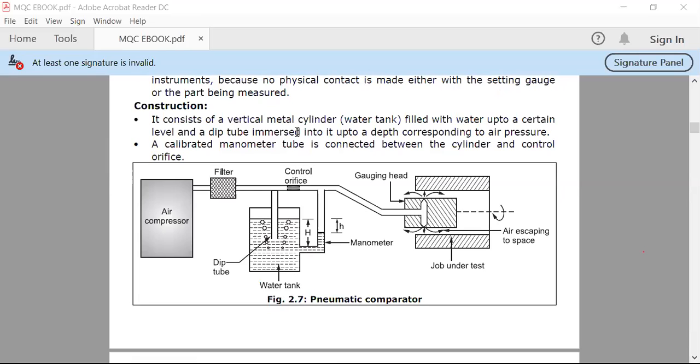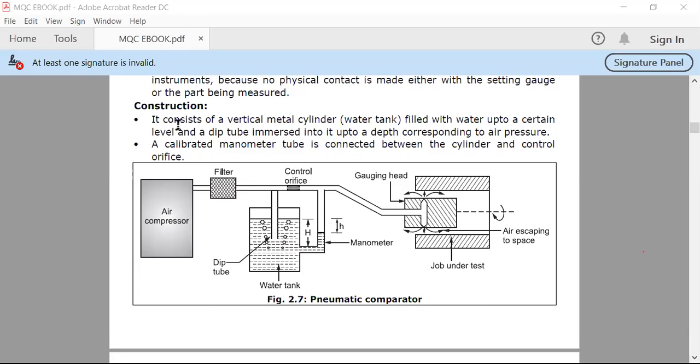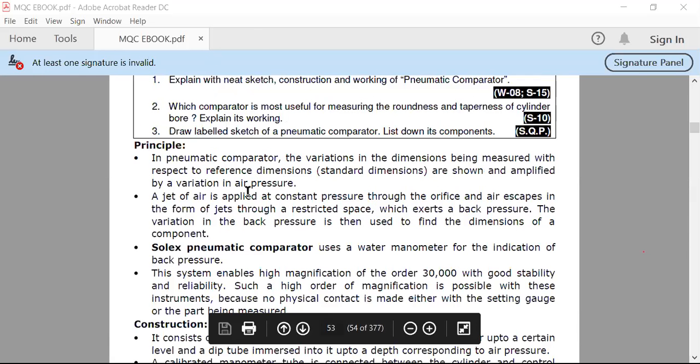Write whatever you see in your diagram, in your own language. That will help you in your examination. You don't need to memorize these things. Just practice this diagram, and the remaining things you will automatically write in your examination.